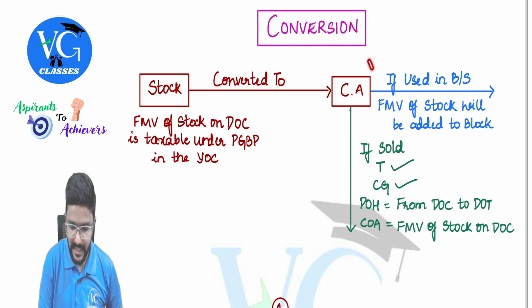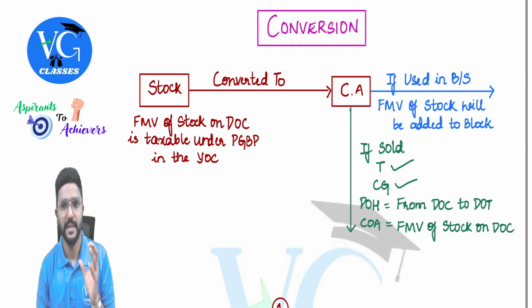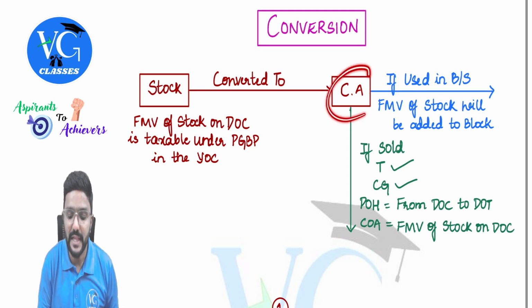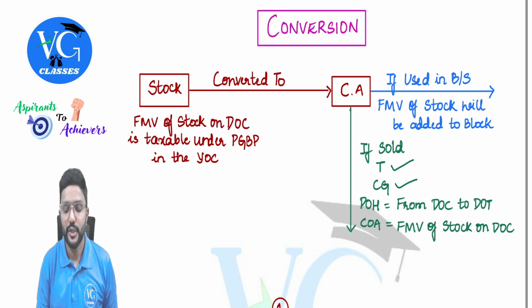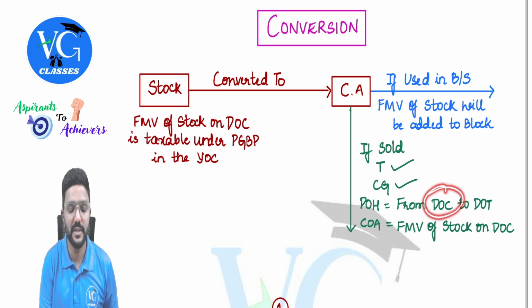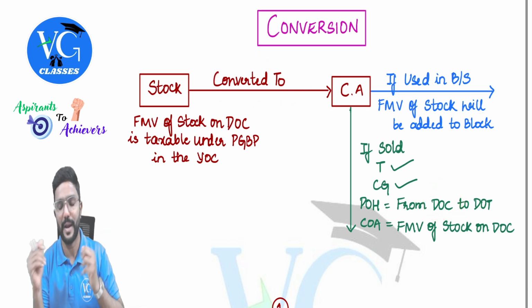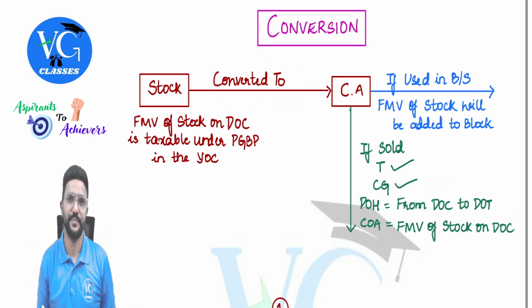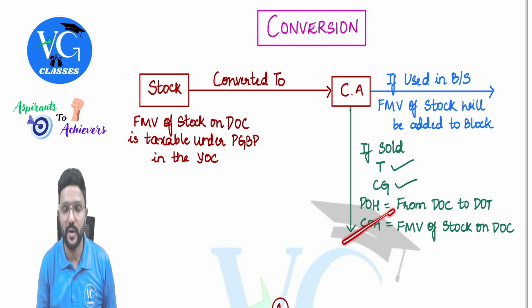Now the assessee holds what? A capital asset. If by chance we sell this capital asset, then is it a transfer? Should we compute capital gains? Yes, guys. In that case, the period of holding will be from when to when? From the date of conversion, that is when it was converted from stock to capital asset, till the date of transfer. And what will be the cost of acquisition?